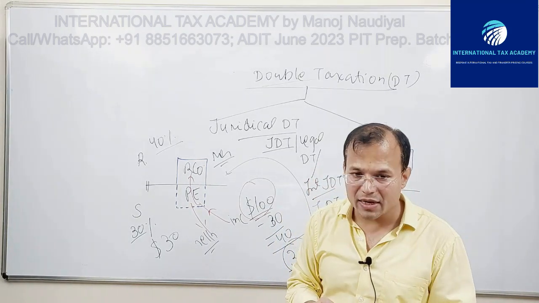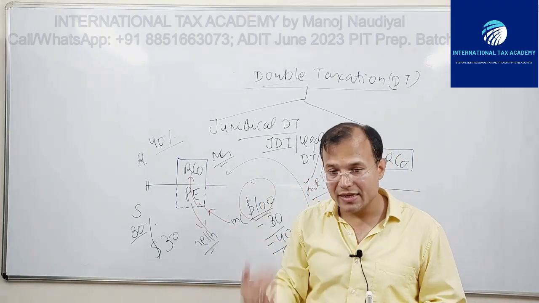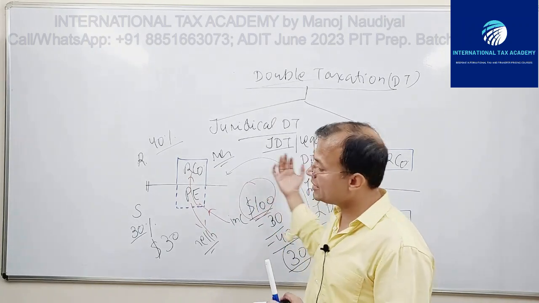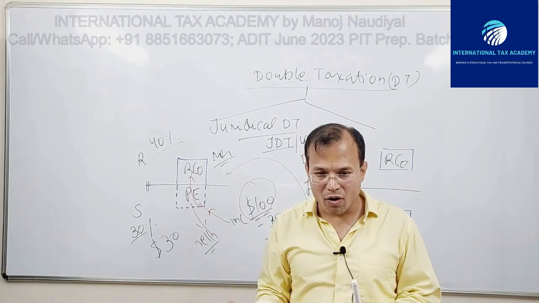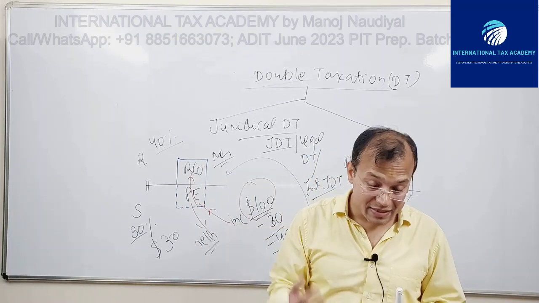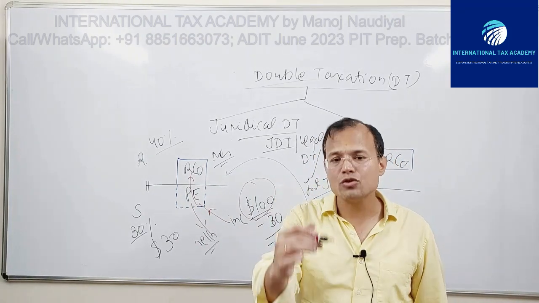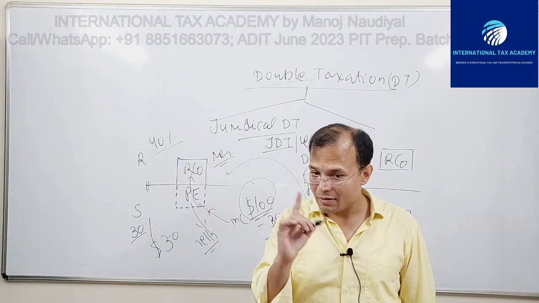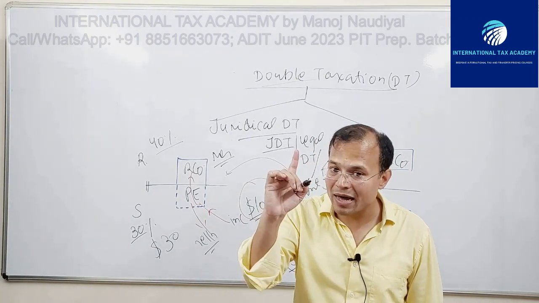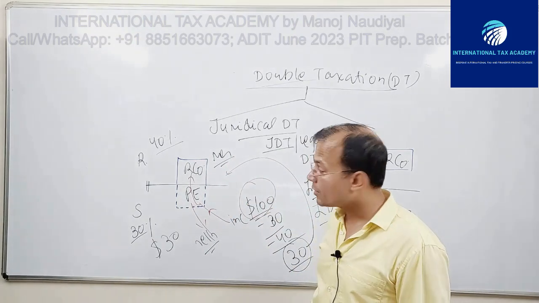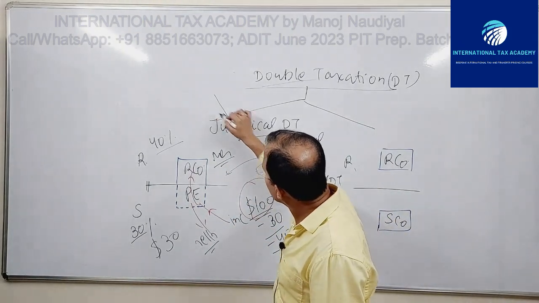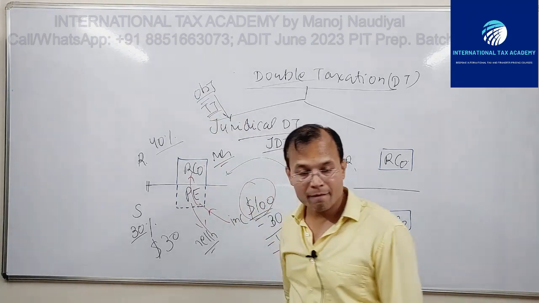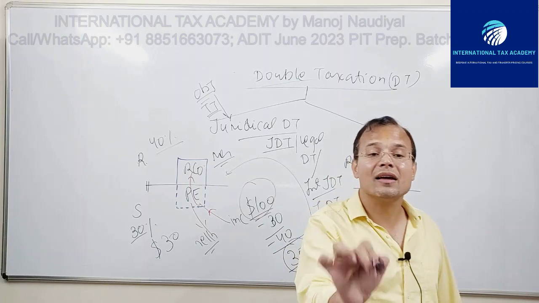So relieving this JDT, providing relief for this JDT, avoiding this JDT, or if you cannot avoid it, providing relief for it, is the most important objective of a tax treaty. Remember, avoiding double taxation: that double taxation was actually JDT. So this is the objective of a tax treaty. I hope this is crystal clear to everyone.